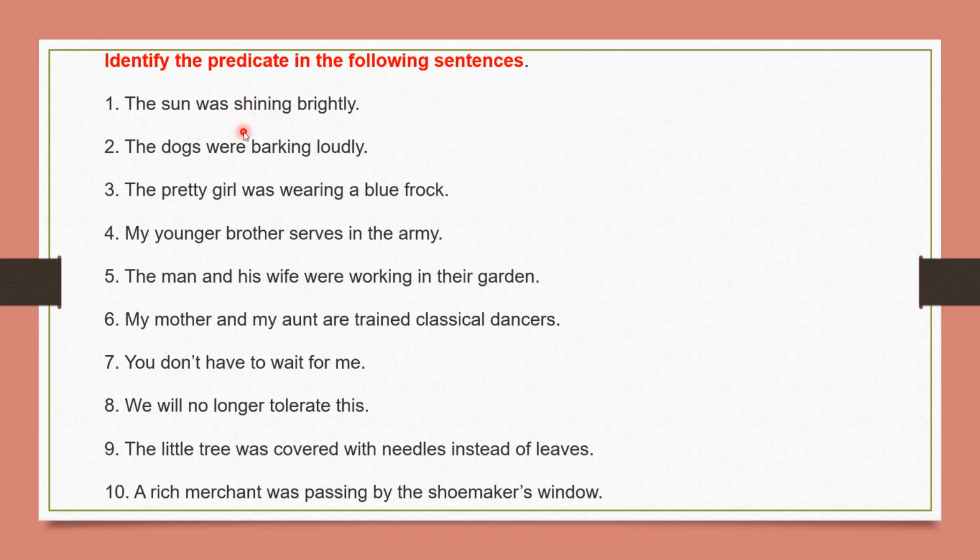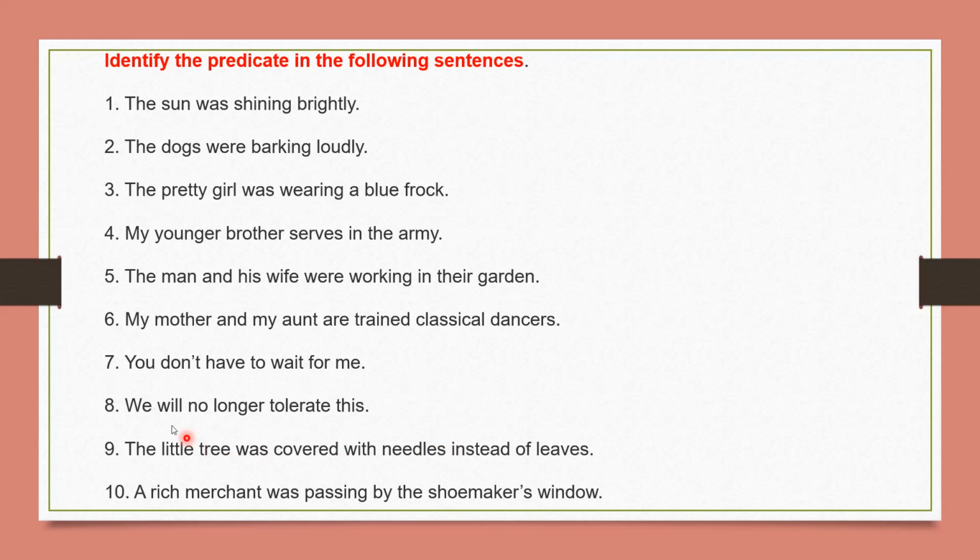So, what are the next sentences given here? You don't have to wait for me. Here, indirect and direct objects are given with the adverb, and you can say you is the subject here. We will no longer tolerate this. The little trees were covered with needles instead of leaves. The predicate can be a combination of mixed parts, like verb plus objects, and we can see more than one object also.